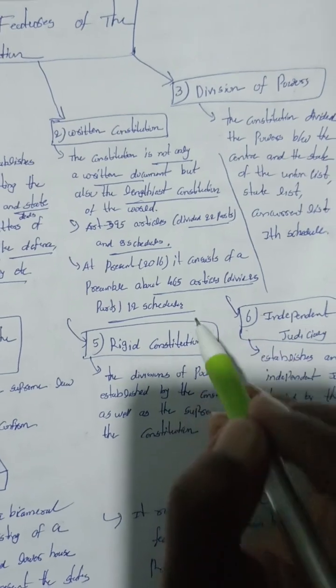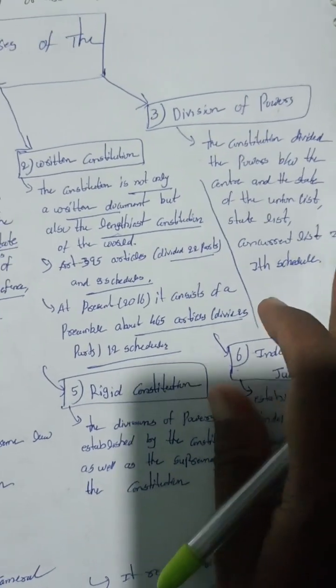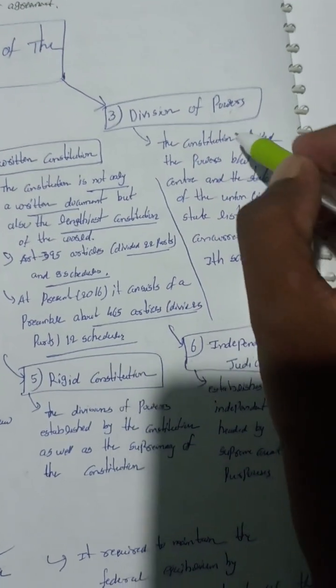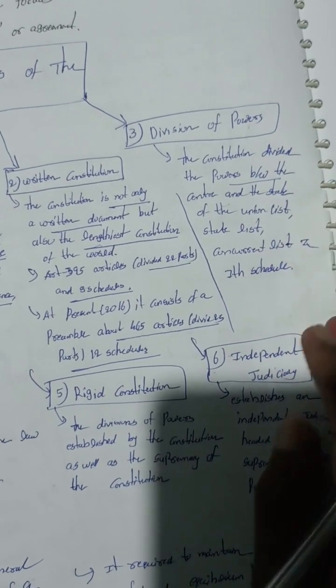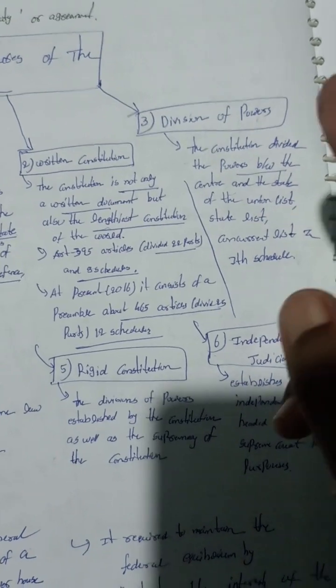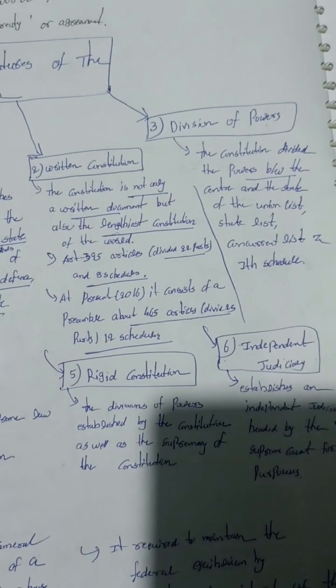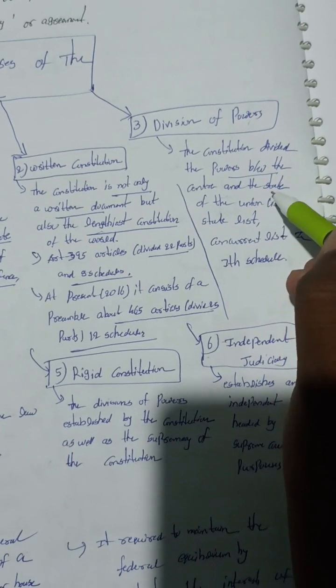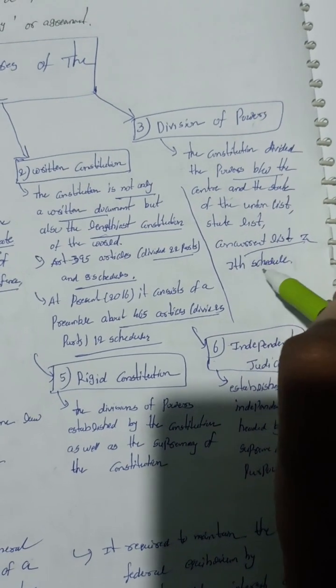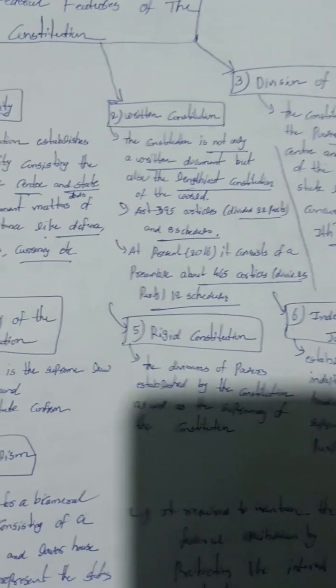What is division of power? The constitution divides powers between the central and state governments. Division means two sets of powers, central and state. There is the state list, the union list, and the concurrent list, in the Seventh Schedule of the constitution.